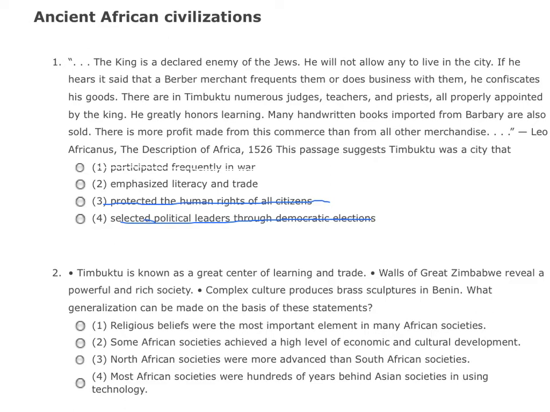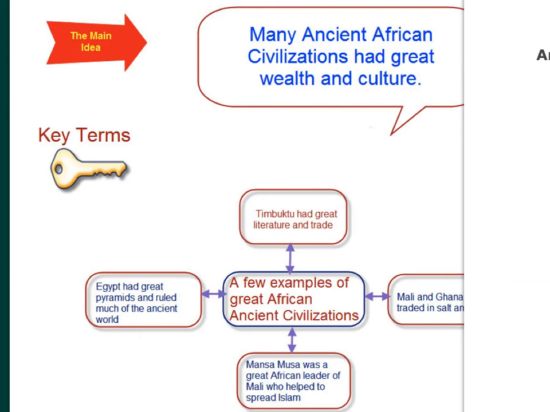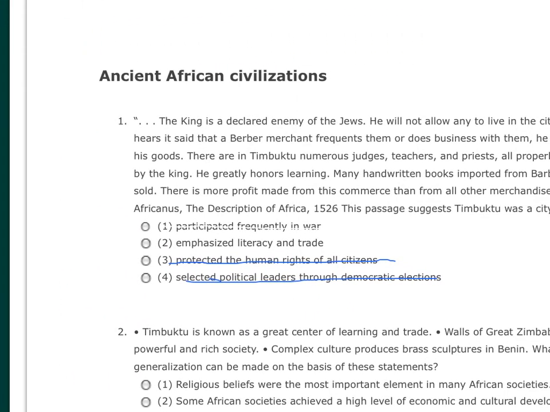And we know from our chart that Timbuktu and other African civilizations had great literacy, great education, and also the ability to trade and to prosper through trade. If you go back to your chart, you'll see it again. Many ancient African civilizations had great wealth and culture. And this number 2 matches really well with that central idea. That would be your answer.